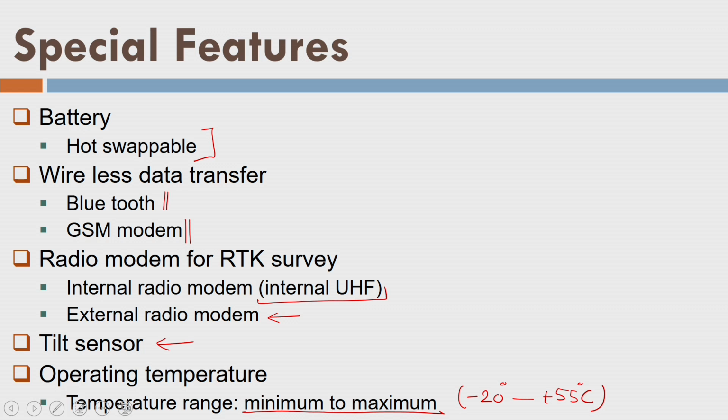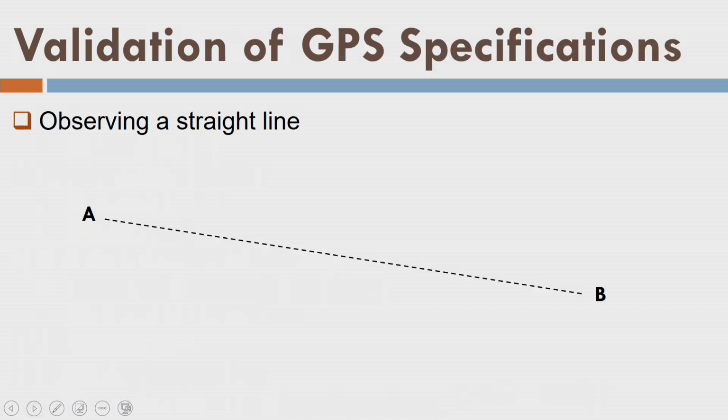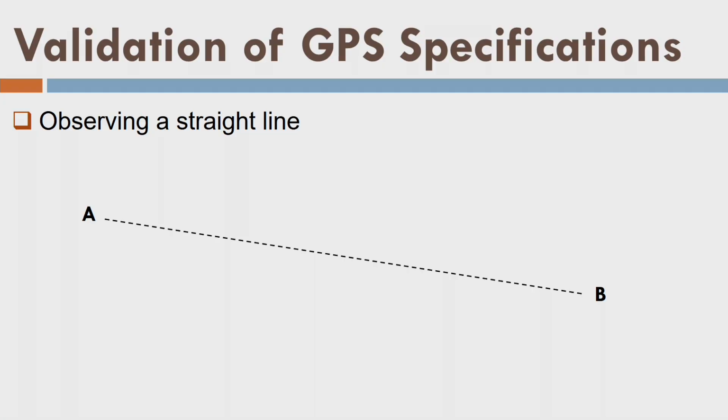Okay, so what about the accuracy? Suppose you have ordered one DGPS and you want to verify your accuracy. So what will you do now? The idea is very simple. We have devised a simple way, or rather we are suggesting one. Let us say there is a line AB, and you will collect the position using your DGPS or GPS over these points. Let us say you have placed 10 points like this.